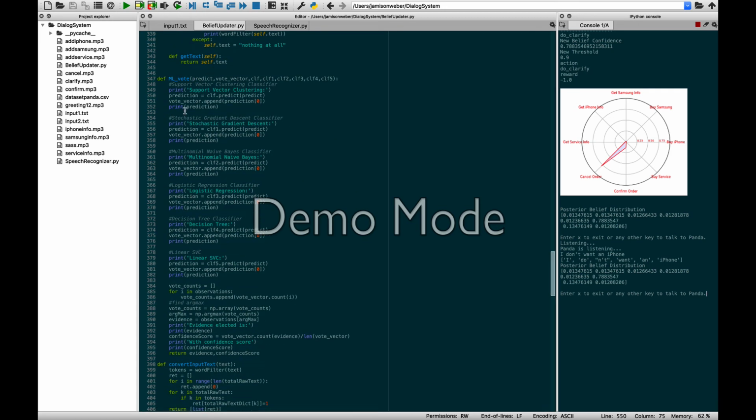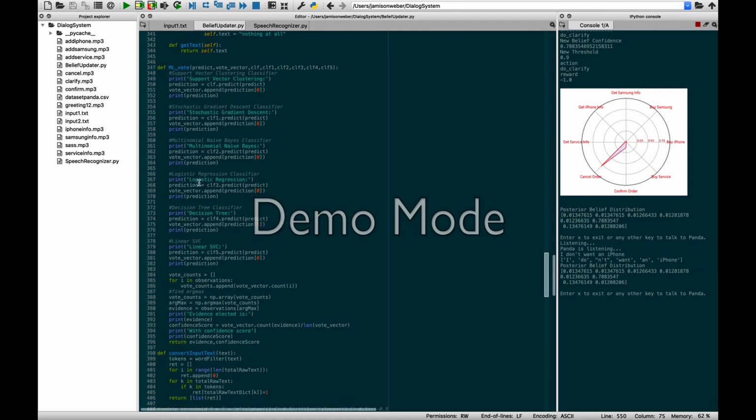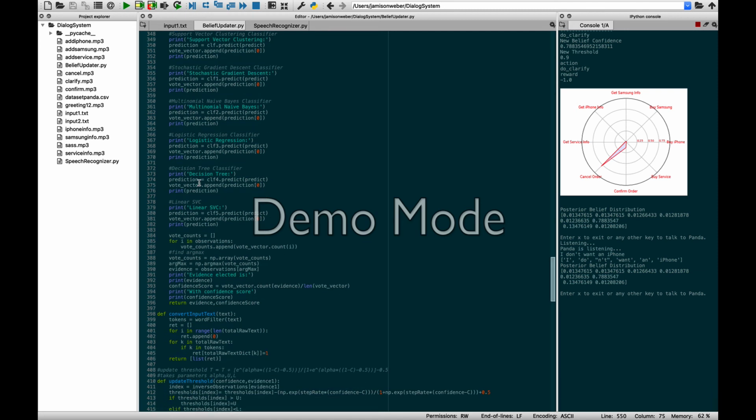This is the machine learning vote function. Each of the 6 machine learning algorithms we put in, they each make a prediction based on the raw text input. And then they vote and it returns a confidence score.